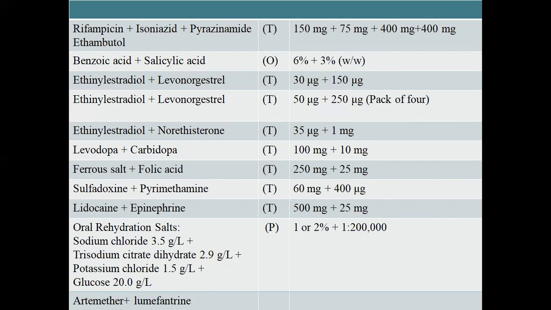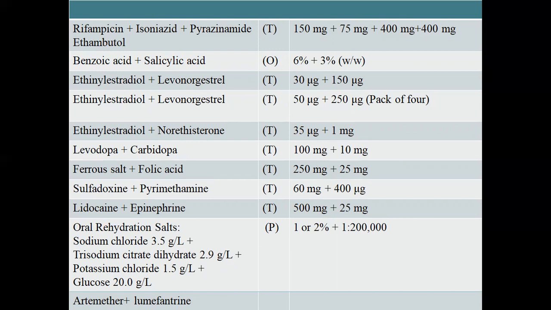Benzoic acid plus salicylic acid ointment, ethinyl estradiol plus levonorgestrel tablets, ethinyl estradiol plus norethisterone, levodopa and carbidopa combination, levodopa tablet 100 mg and carbidopa 10 mg for Parkinson's disease, the combination with less side effects.